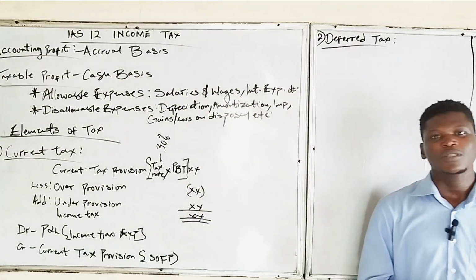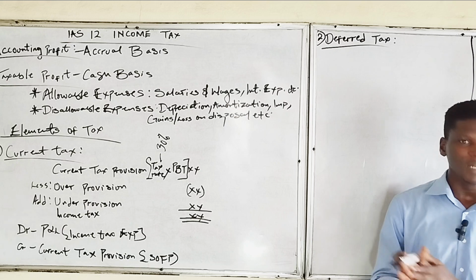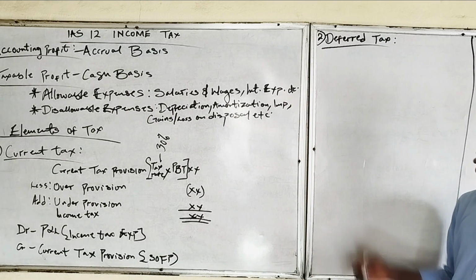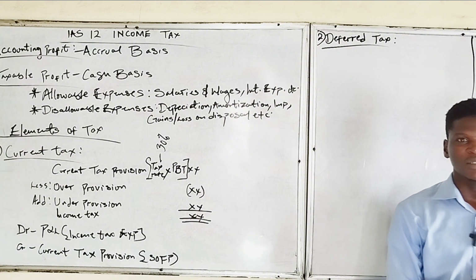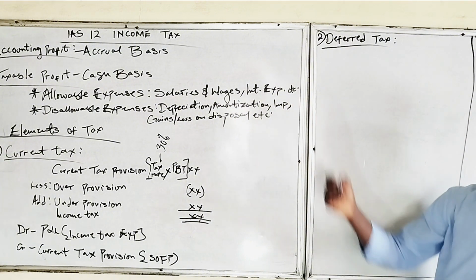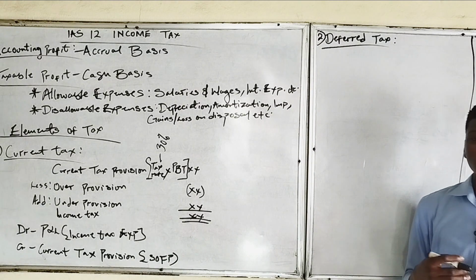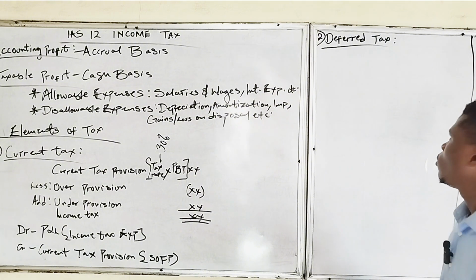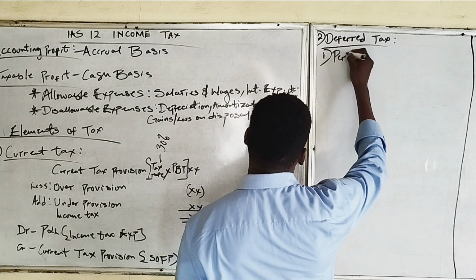Furthermore, deferred tax arises from the difference between the accounting profit and the taxable profit. We've talked about accounting profit and taxable profit already. We said accounting profit uses the accrual basis, while taxable profit uses the cash basis. So this difference is divided into two. We have the permanent difference.